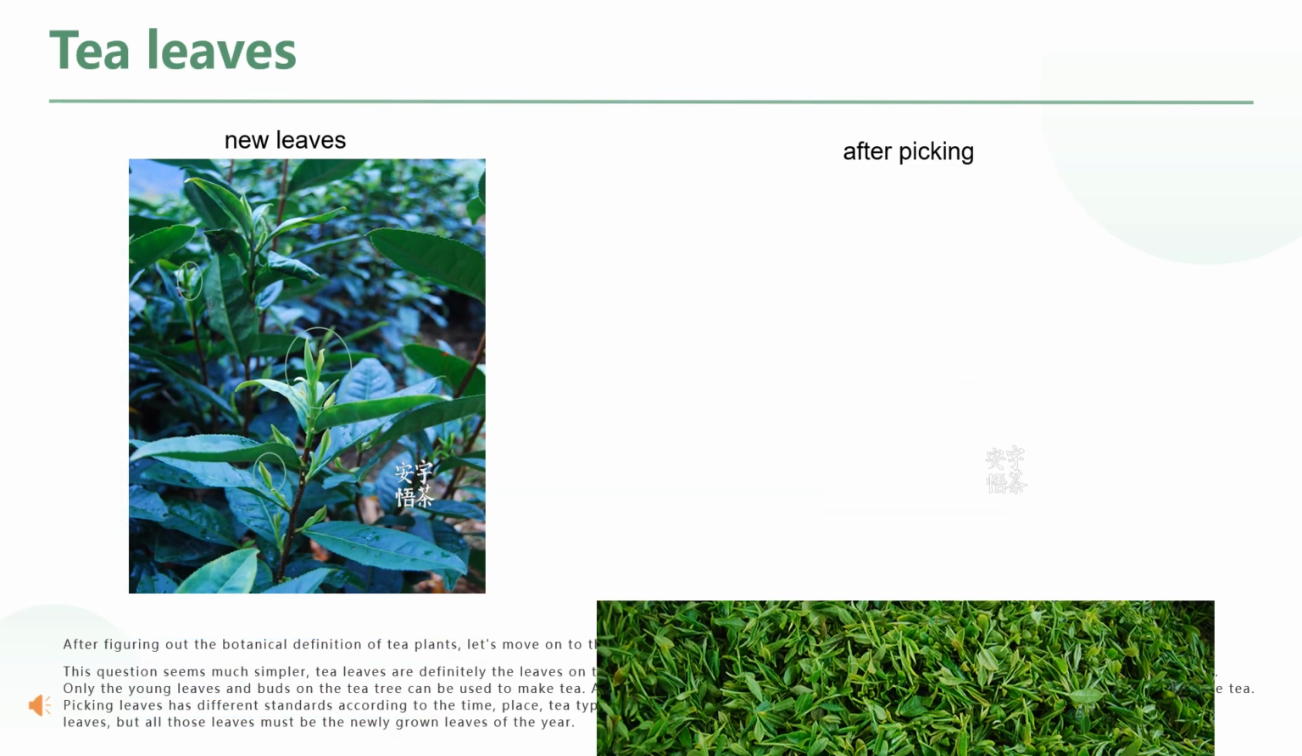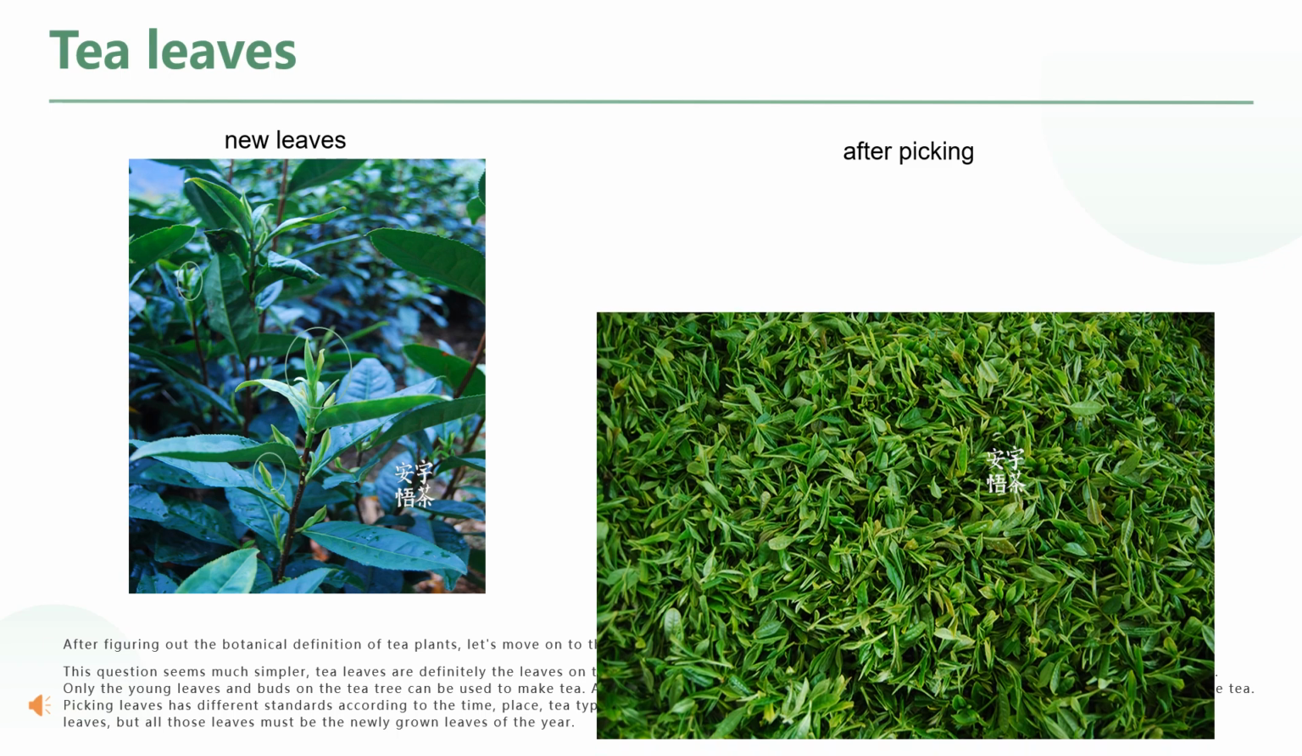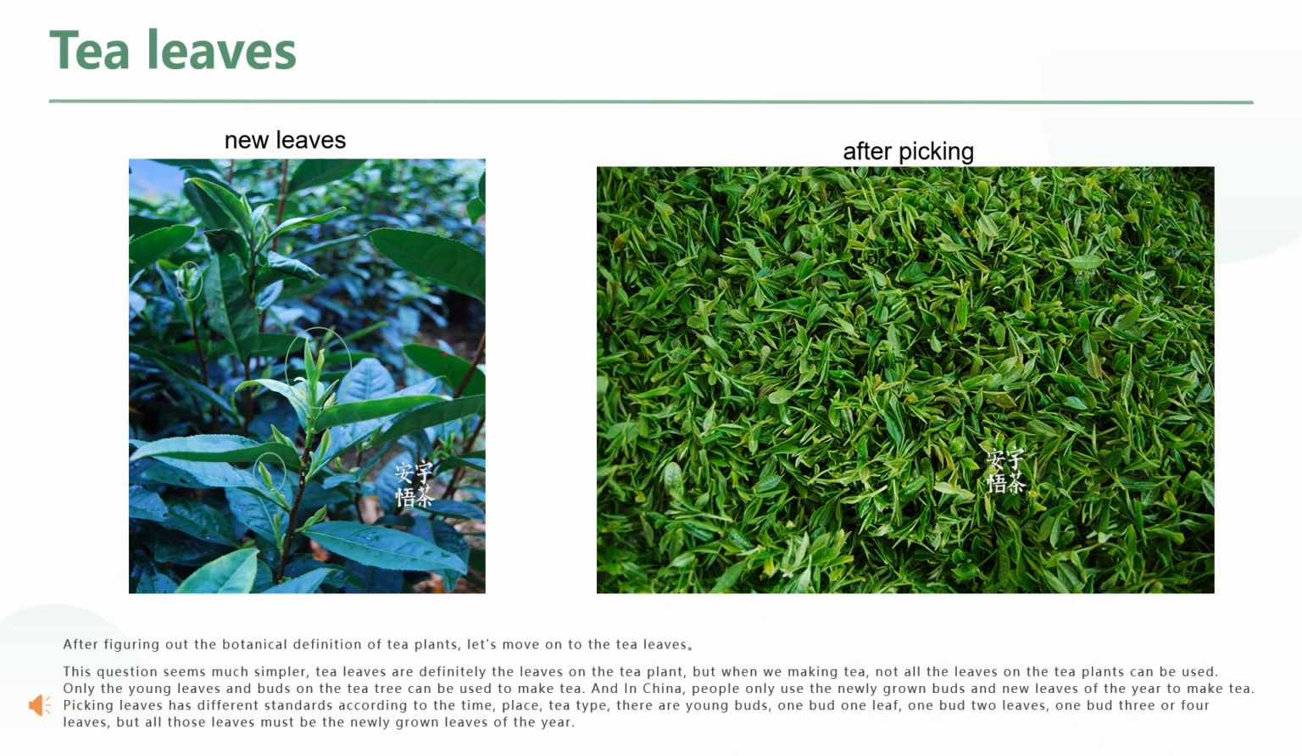After figuring out the botanical definition of tea plants, let's move on to the tea leaves. This question seems much simpler. Tea leaves are definitely the leaves on the tea plant. But when we produce tea, not all the leaves on the tea plants can be used. Only the young leaves and buds on the tea tree can be used to make tea. In China, people only use the newly grown buds and new leaves of the year to make tea. Picking leaves has different standards according to the time, place, and tea type.